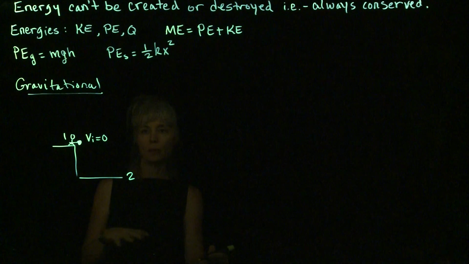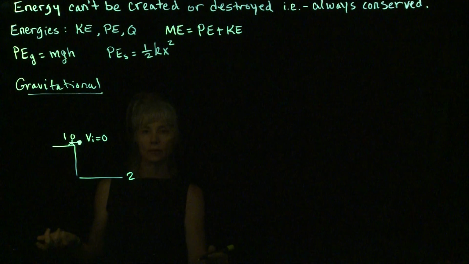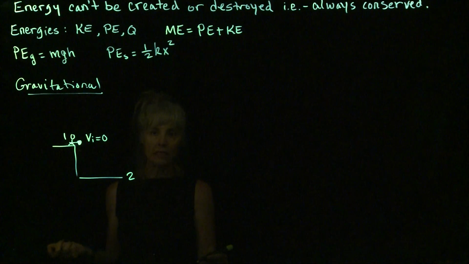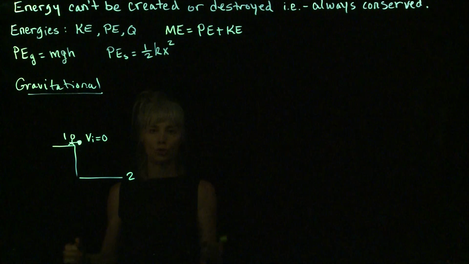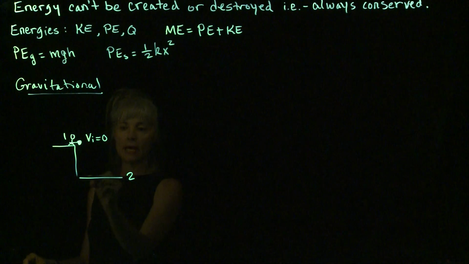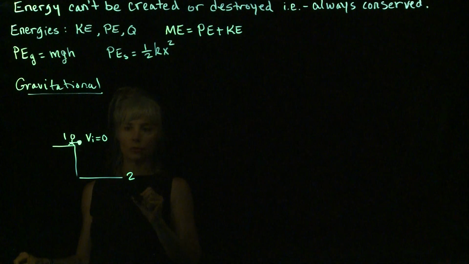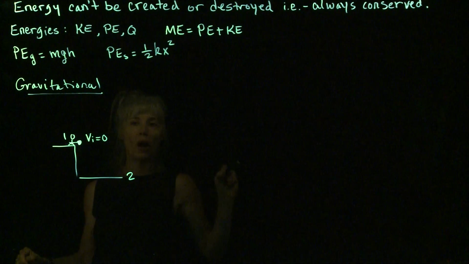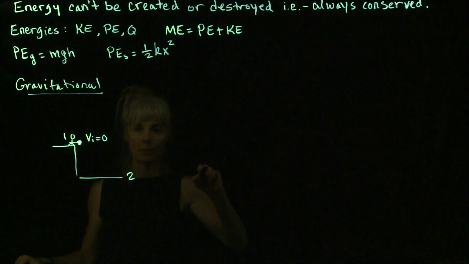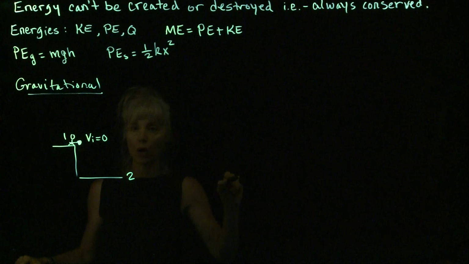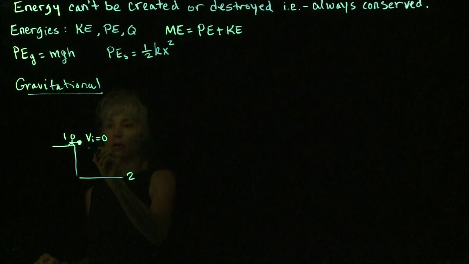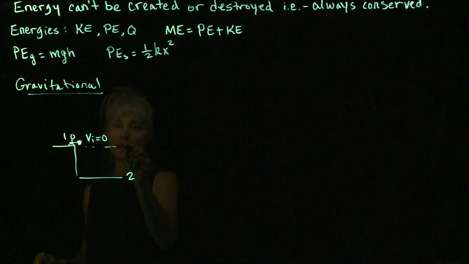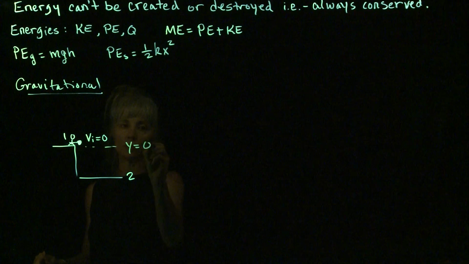I need to pick a plane along which I say y is going to be equal to 0. And it really does not matter where you choose that plane. I could say that position 2 is where y is equal to 0. I could say a quarter up is where y equals 0. I could say halfway is y equals 0. Or 3/4 up is y equals 0. Or position 1 is y equals 0. It really doesn't matter. And so I'll just go ahead and say this is y equals 0.